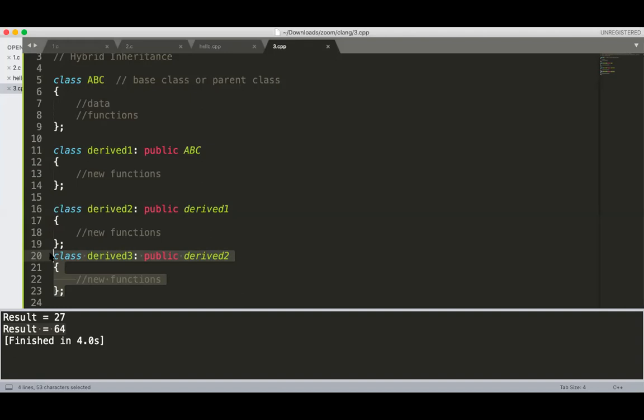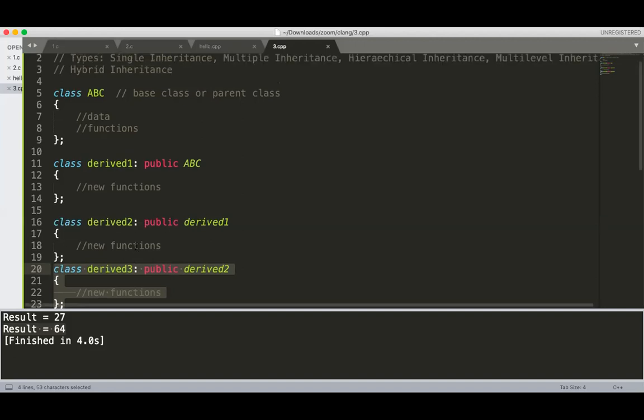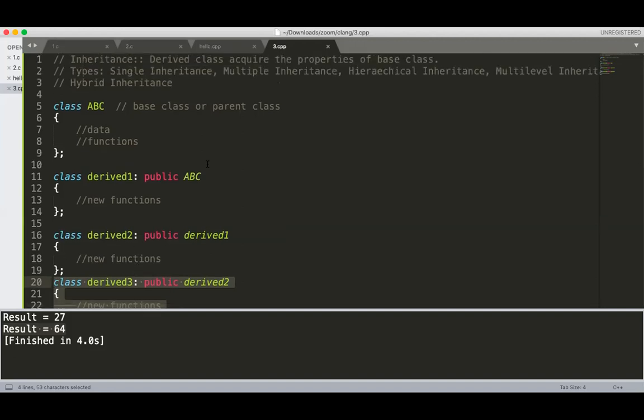So are you getting the point? If you have even a very small doubt, you can ask me. I can clear a very small doubt also. Yeah, getting this multi-level inheritance? Yes, sir. Okay.